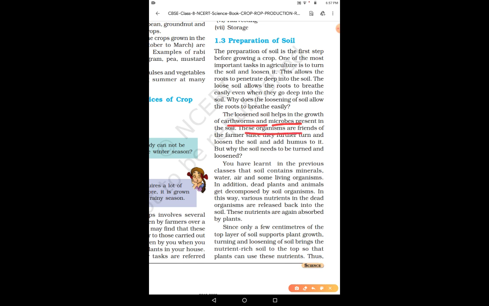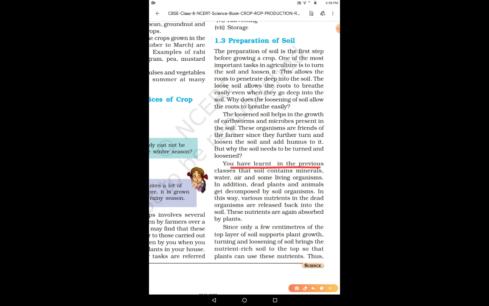These organisms are the friends of the farmer, since they further turn and loosen the soil and add humus to it.